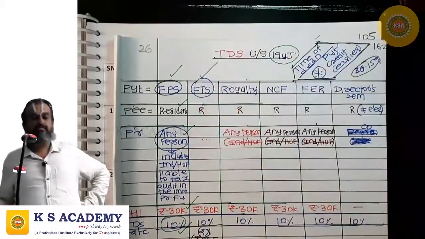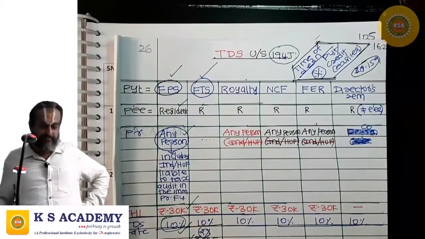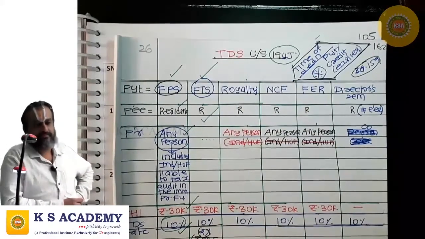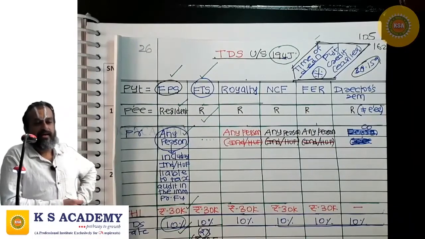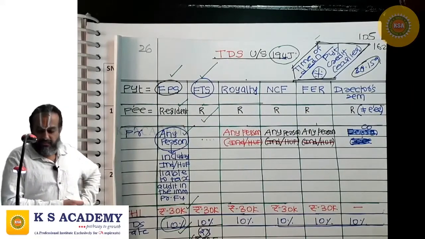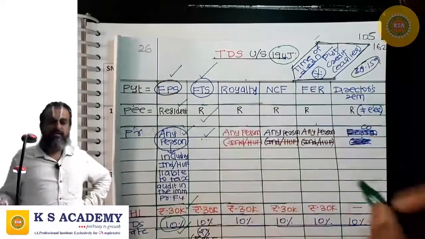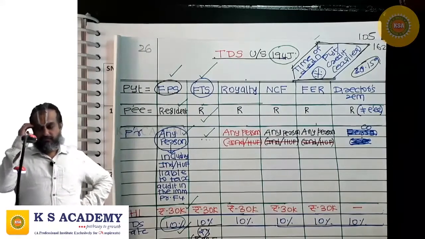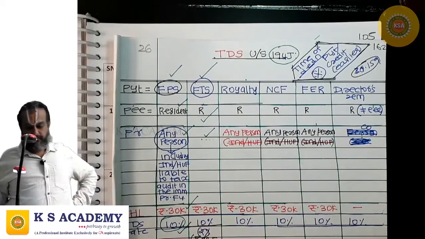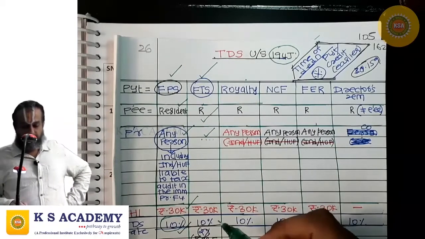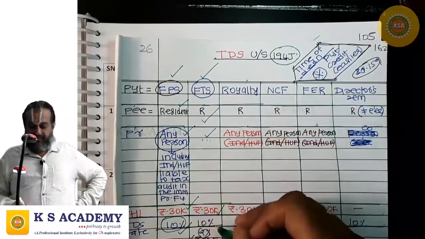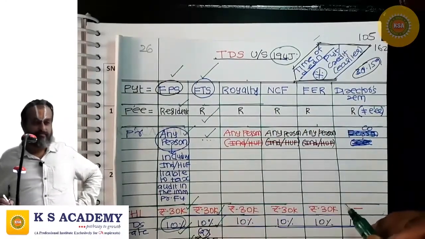Where the payment is fee for technical services and the payee is a resident, and the payer is anybody, and the amount of fee for technical services paid or credited, or the aggregate amount likely to be paid or credited, is crossing 30,000, then the payer has TDS obligation at the rate of 10%.